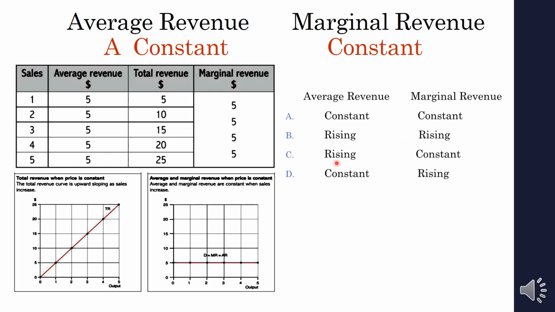Option C says average revenue is constant and MR is rising, but MR is also constant. That's why option A is right. Both AR and MR are constant. You can see it here in the diagram: the red line shows that AR and MR are the same, because price and average revenue are the same, and there is no change in the price. So AR equals MR.